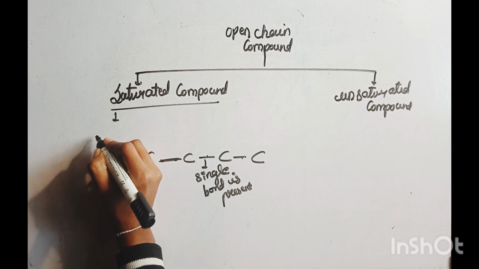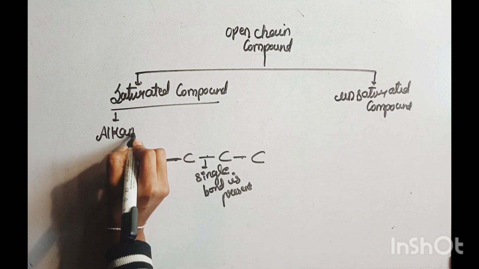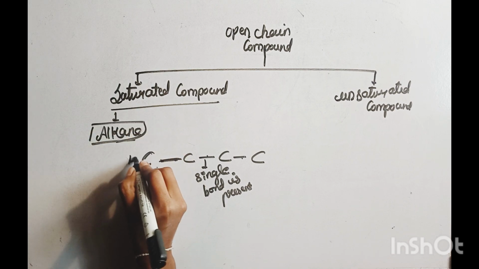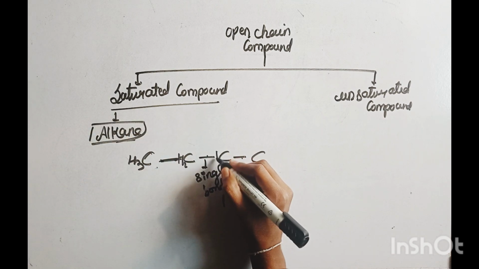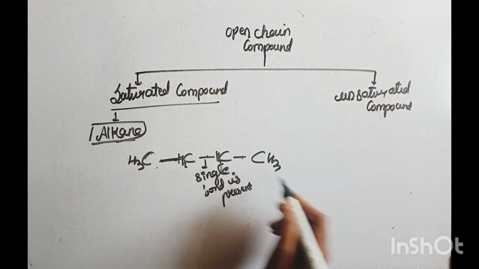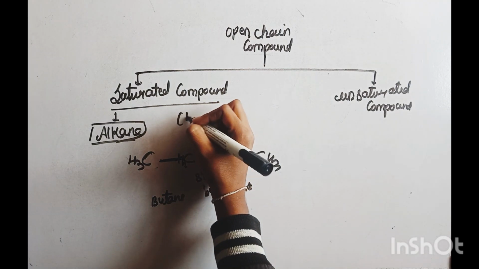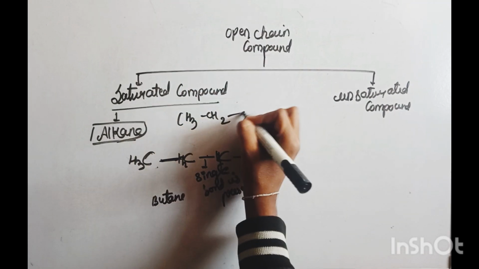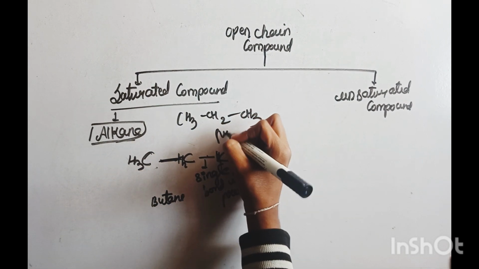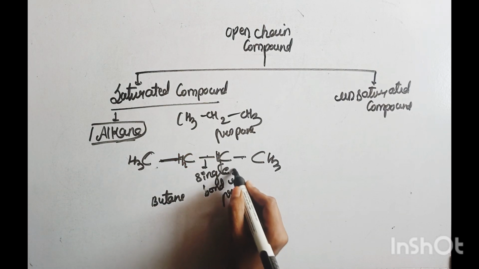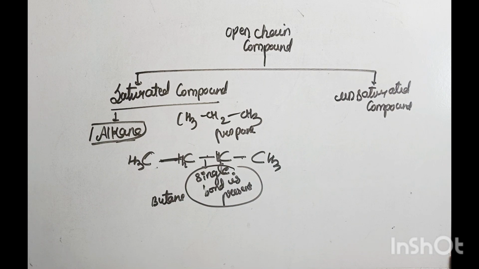So the example is the alkane. In this saturated compound, called an alkane, CH3, CH2, CH2, CH3 is called butane. Again, CH3, CH2, CH3 is called propane. So the compound is called a saturated compound where only a single bond is present, and these are called alkanes.